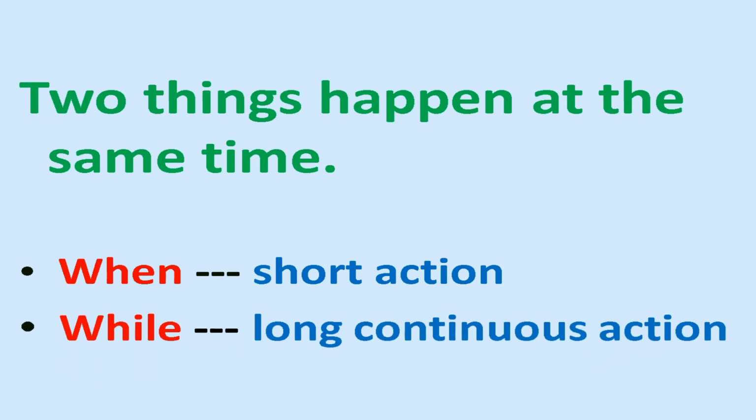Okay, children, hope you have understood how to use conjunctions when and while. As we have discussed, we use conjunctions when and while when two things are happening at the same time. Remember, children, we always use when with the short action and while with the long continuous action. Hope you have understood.